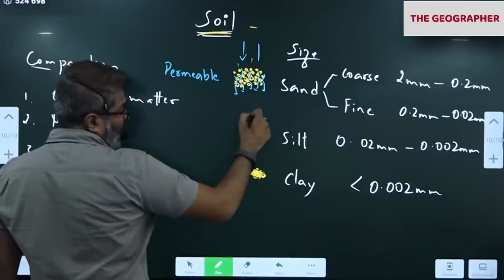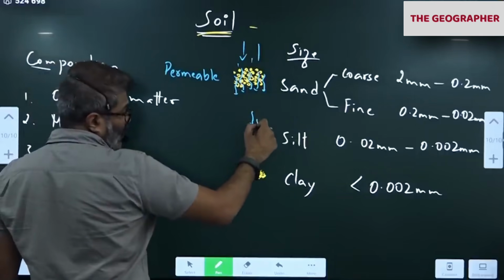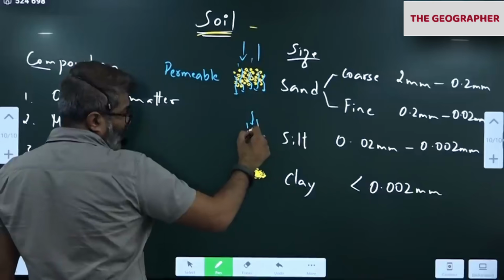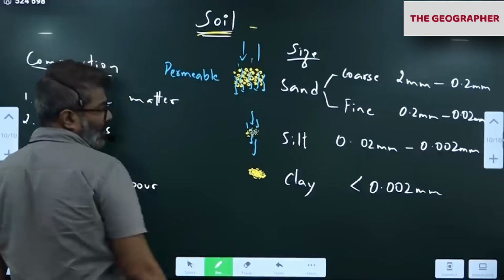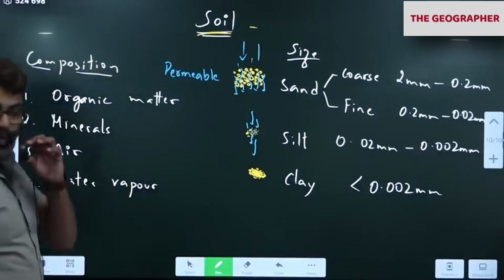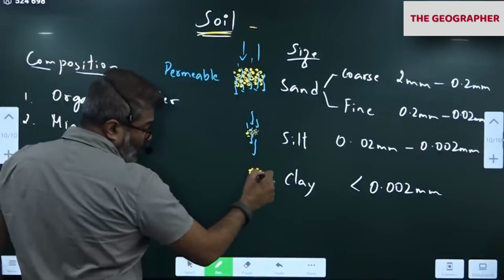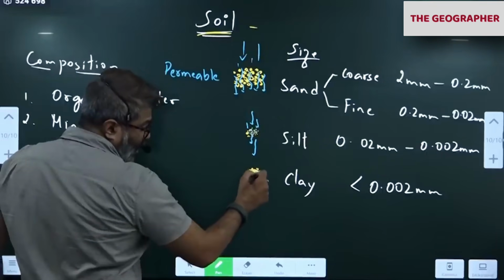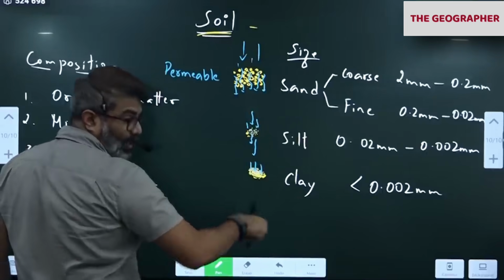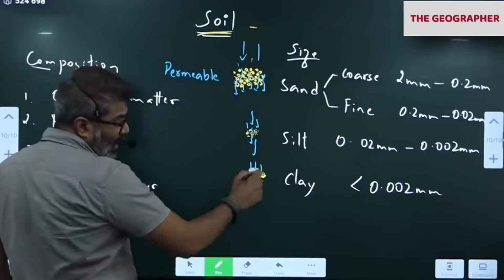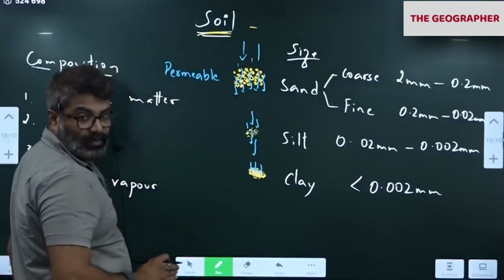So when it comes to silt, you can notice the water comes on the silt, and starts collecting here in the porous spaces. Only a small amount of water passes through. Whereas in clay, there are so many small porous spaces, the clay can completely hold water, preventing it from further flowing. Clay is impervious.